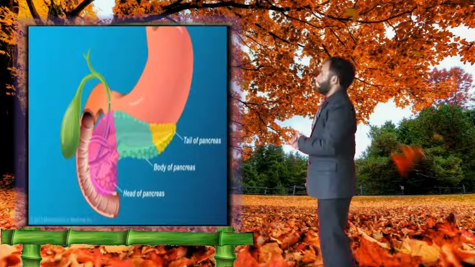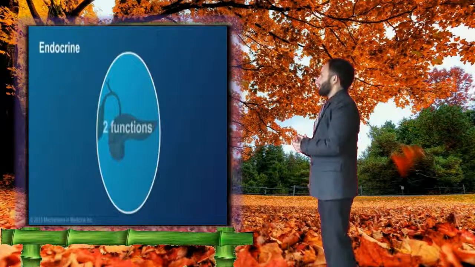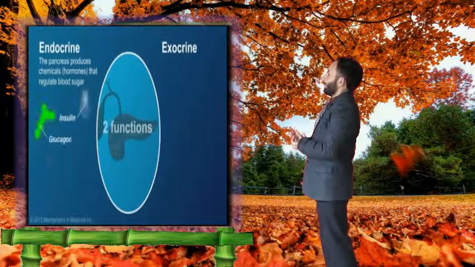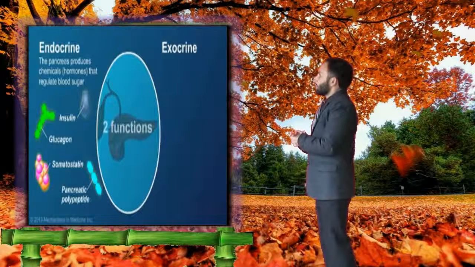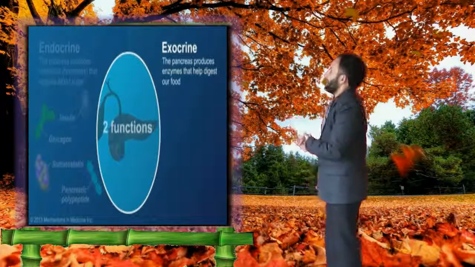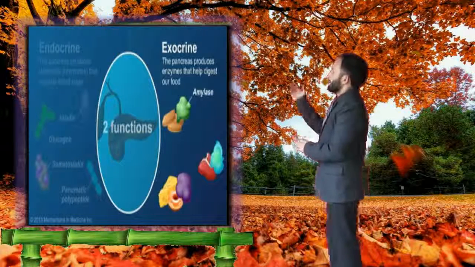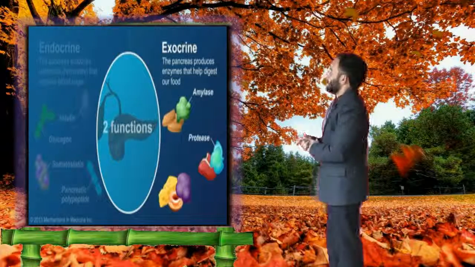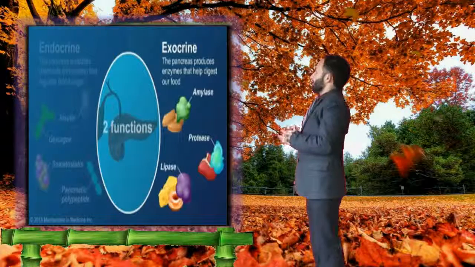It has 2 functions. Its endocrine function is to produce hormones that regulate blood sugar. The hormones produced by the pancreas are insulin, glucagon, somatostatin, and pancreatic polypeptide. Its exocrine function is to produce enzymes like pancreatic amylase, proteases, and lipase. These enzymes are used for digestion of food.